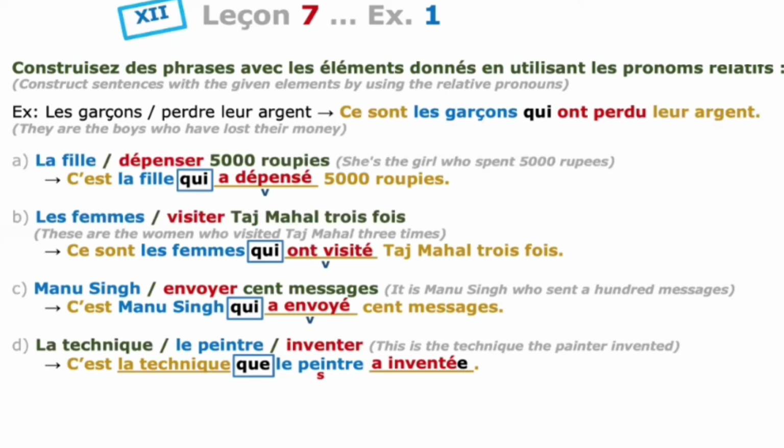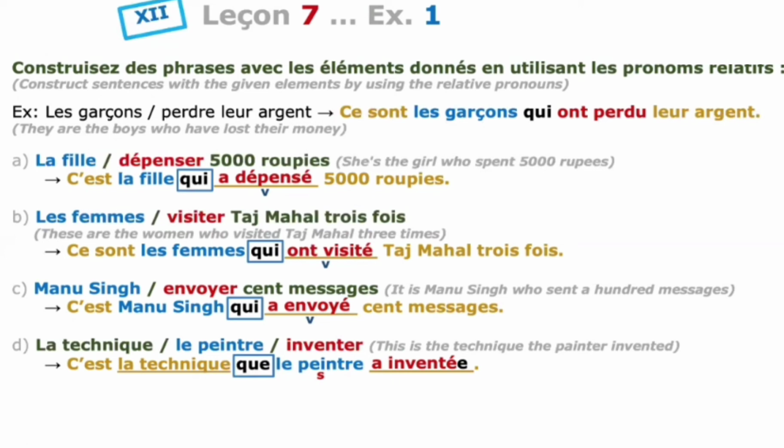But there is a rule in French that if the relative pronoun is que, we have a verb which is conjugated in passé composé. So if the relative pronoun is que, after que we have a verb in passé composé.